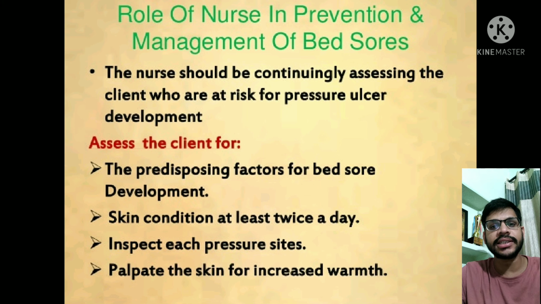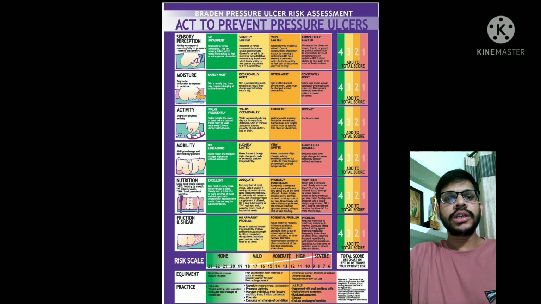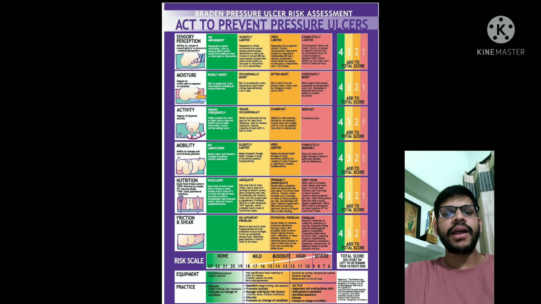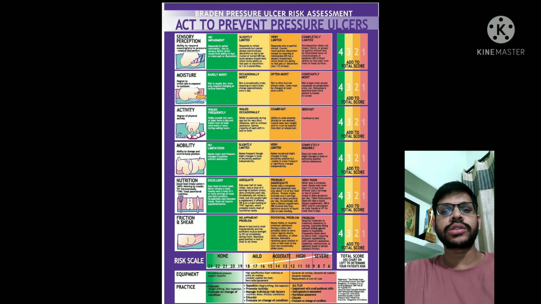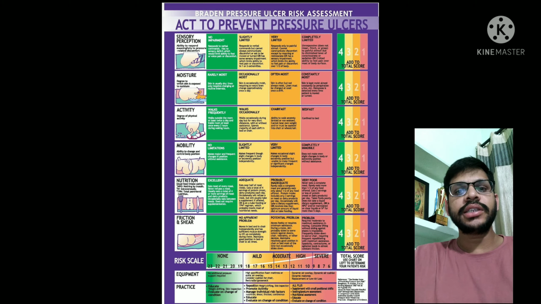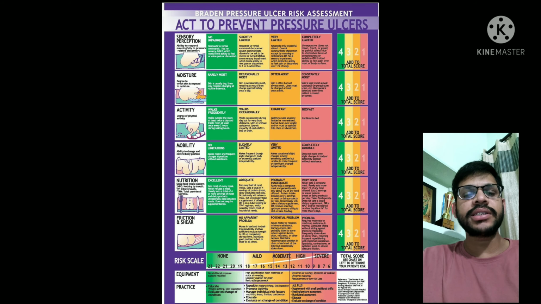Nurses should continuously assess patients who are at risk for developing bed sores. Apart from that, nurses should assess the patient for predisposing factors by using the Braden risk assessment tool. The Braden tool is used to measure pressure ulcer risk. This tool contains 6 subscales which measure the risks contributing to either the intensity or the duration of pressure. The elements are friction and shear, sensory perception, moisture, activity, mobility and nutrition.